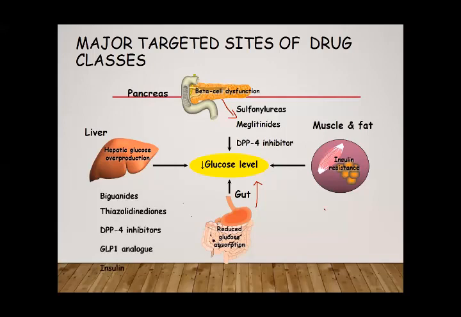Then we have biguanides and thiazolidinediones, and these drugs also inhibit glucose production from the liver. In type 2 diabetes, the liver is also an important source of glucose production through gluconeogenesis.